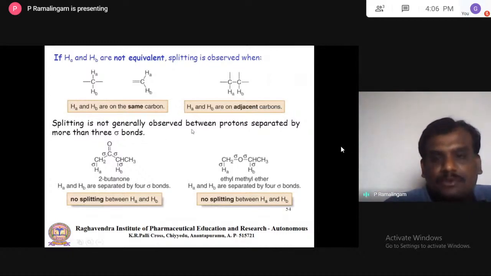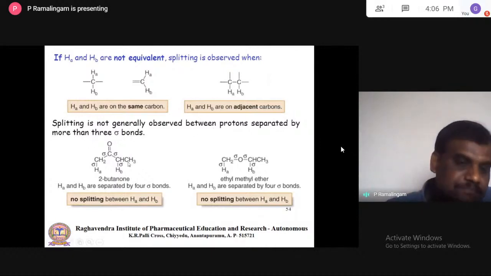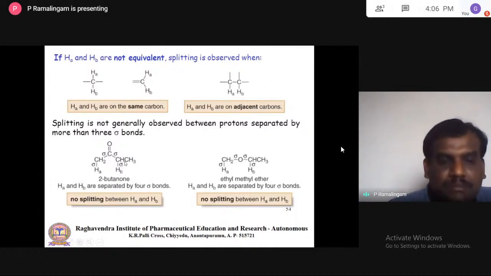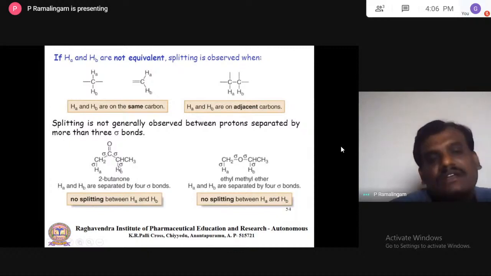Next is splitting, which is not generally observed between protons separated by more than 3 bonds. That is also a very important rule here. When a proton is separated by more than 3 bonds, you cannot expect any splitting. For example, here, this proton is there, this proton is there, and they are separated by 4 bonds. How are you going to count the bonds? 1, 2, 3, 4.